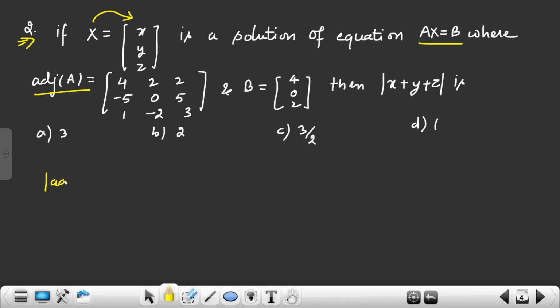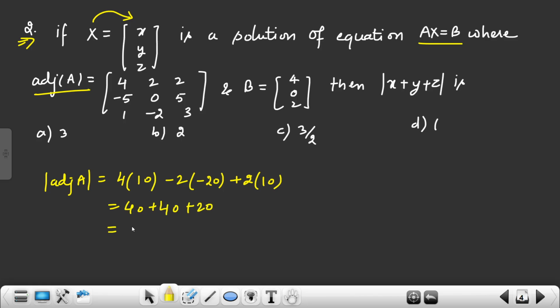So let's first find the determinant of A. What is the determinant here? 4 times 10, plus 10 minus 2 times minus how much, 15 minus 20, and plus 2 times 10. So it is 40 plus 40 plus 20. So what is it? 100.